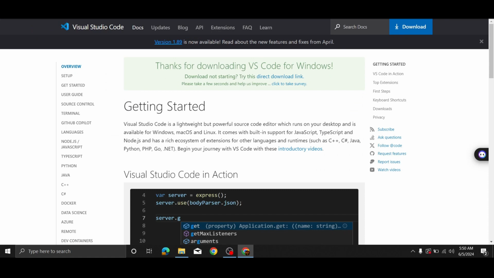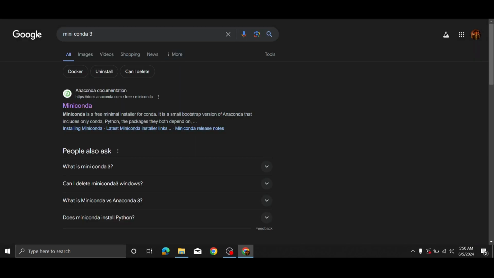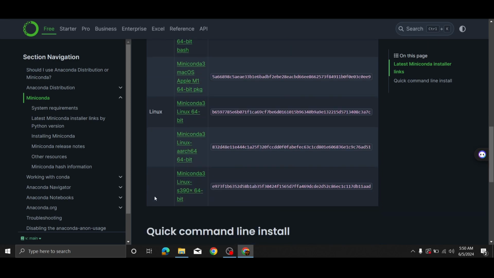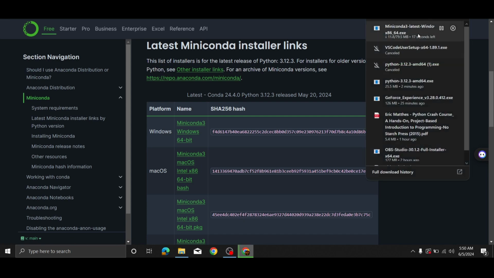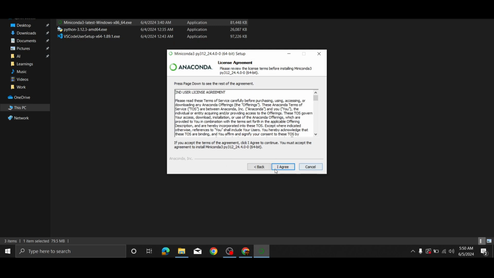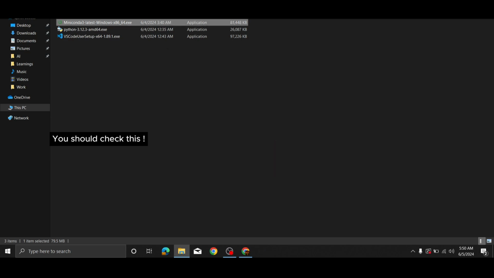The last software is Miniconda. Go on Google and type Miniconda 3 or simply Miniconda. Here you'll find the first link that says Miniconda. Open it and you can download Miniconda by clicking whatever platform you're using, Linux, Mac OS or Windows. Just click here and the download will start. I have already downloaded it. Double click on the setup. Next, I agree. Make sure to check all users, and next and install.